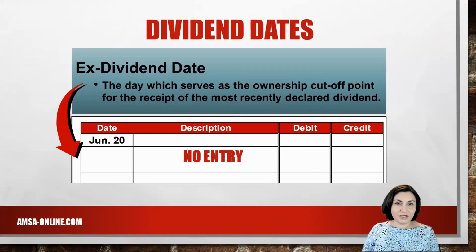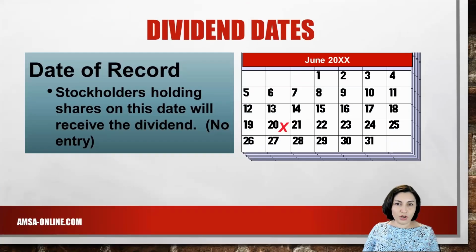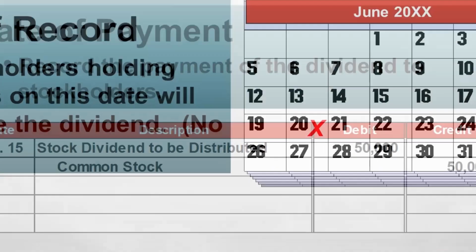The ex-dividend date is the date that serves as the ownership cutoff point for the recipient of the most recently declared dividend. If you buy stock after this date, but before the payment date, you will not receive the dividend. Who owns the stock must be known on the June 20th record date, but an accounting entry is not needed.